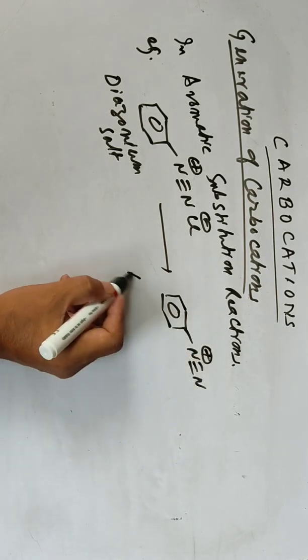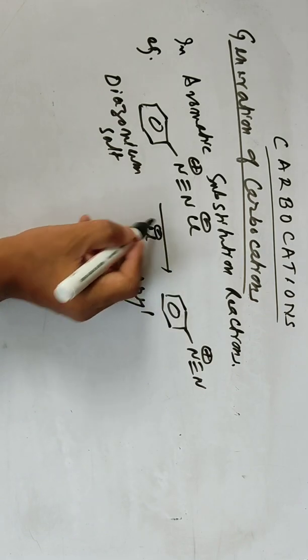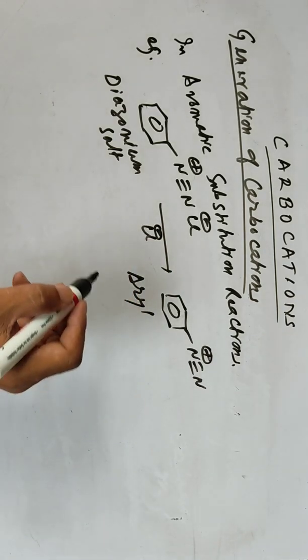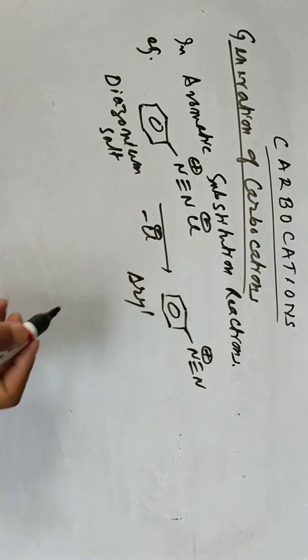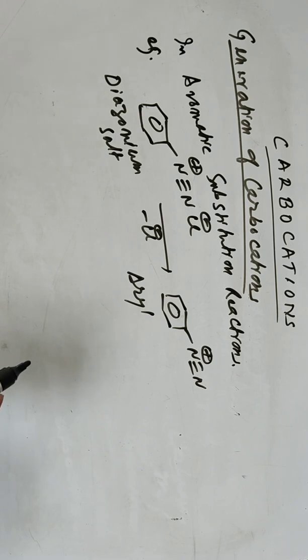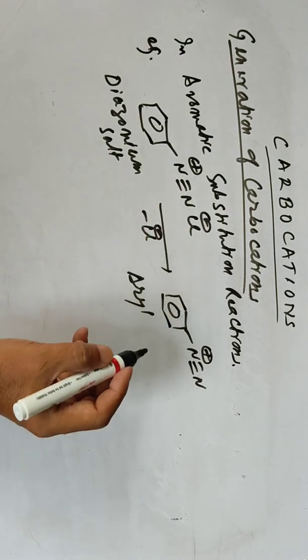The aryl diazonium ion is formed, with the chloride anion as the counter ion. The chloride ion is lost, and then you get the aryl diazonium ion.